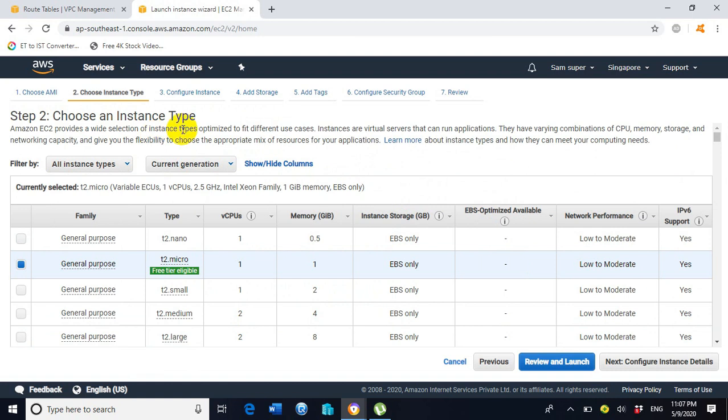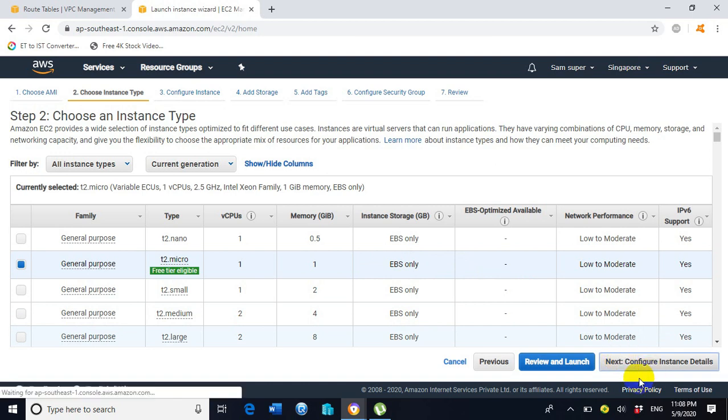So we are redirected towards step number 2. Step number 2 is showing all the virtual hardware which will be utilized for the creation of the EC2 instance, which is showing one virtual CPU, 1 gigs of RAM, and EBS only. EBS stands for elastic block storage. Elastic block storage is a kind of storage which we can use during the creation of the EC2 instance only. So inside the EC2 instance we can use only elastic block storage.